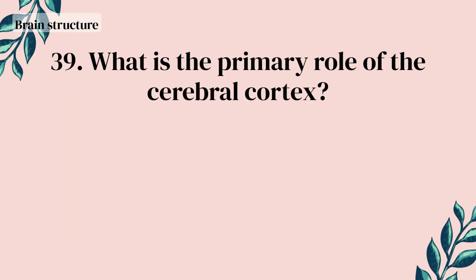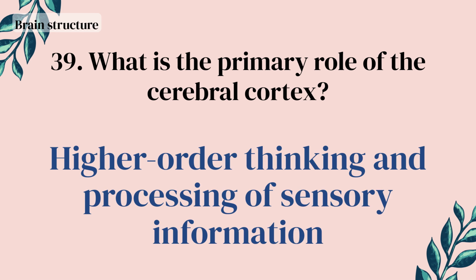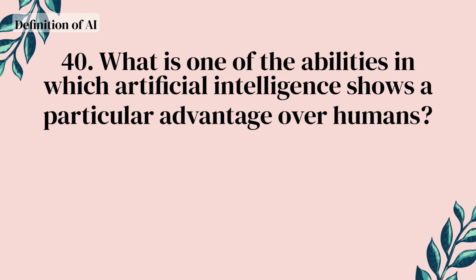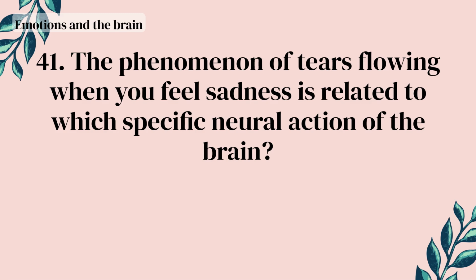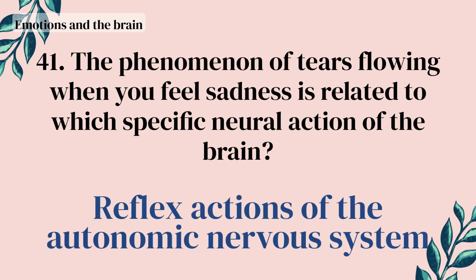What is the primary role of the cerebral cortex? Higher order thinking and processing of sensory information. What is one of the abilities in which artificial intelligence shows a particular advantage over humans? Fast processing of massive amounts of data. The phenomenon of tears flowing when you feel sadness is related to which specific neural action of the brain? Reflex actions of the autonomic nervous system.